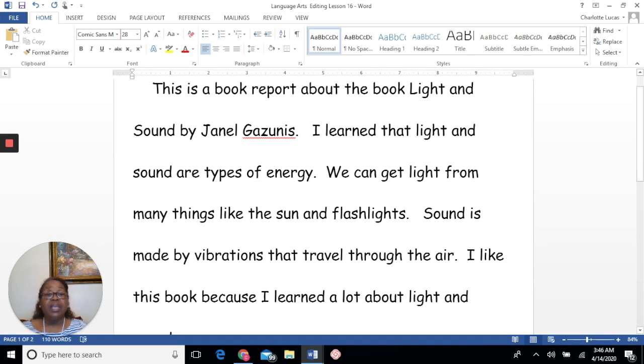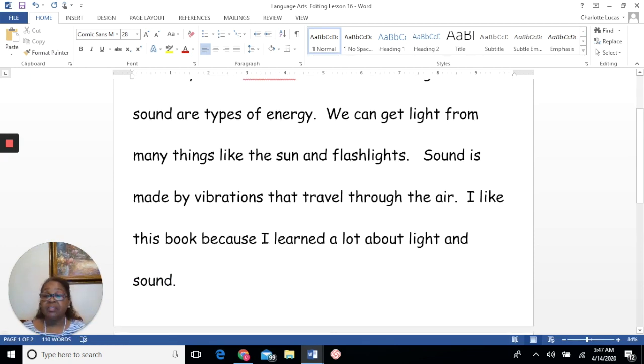This is a book report about the book Light and Sound by Janelle Gazunas. I learned that light and sound are types of energy. We can get light from many things, like the sun and flashlights. Sound is made by vibrations that travel through the air. I like this book because I learned a lot about light and sound.